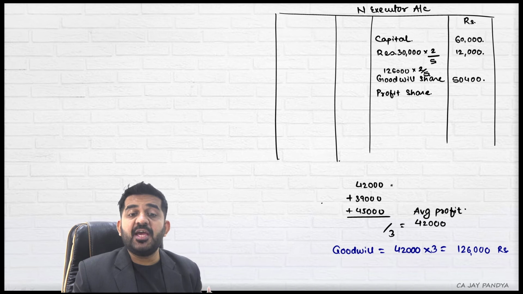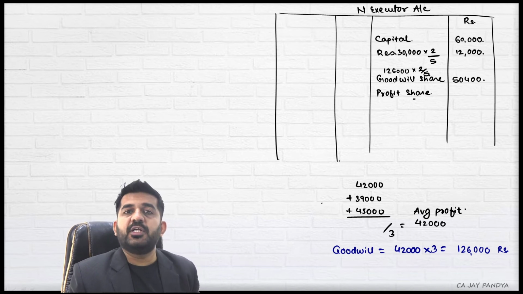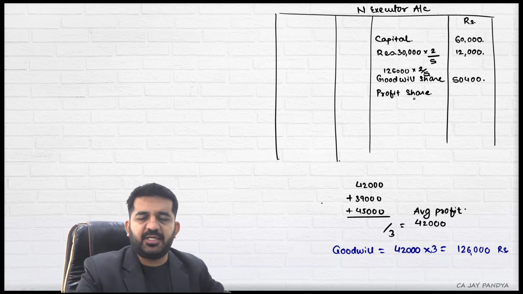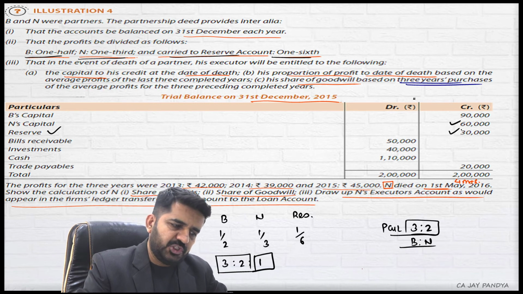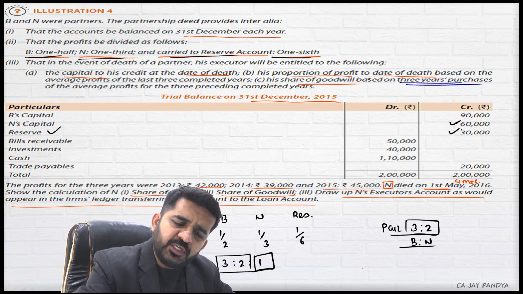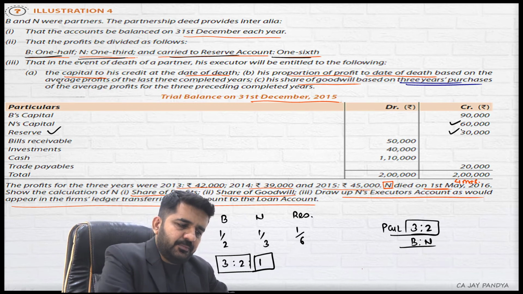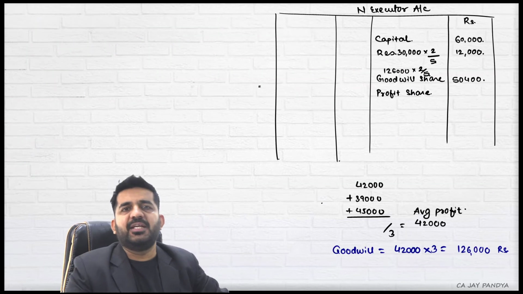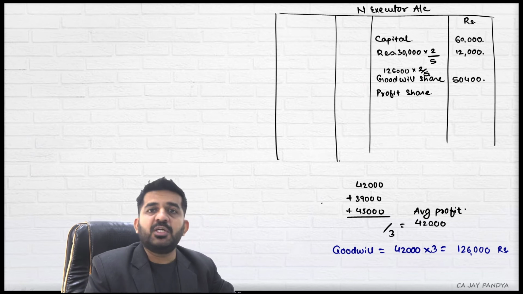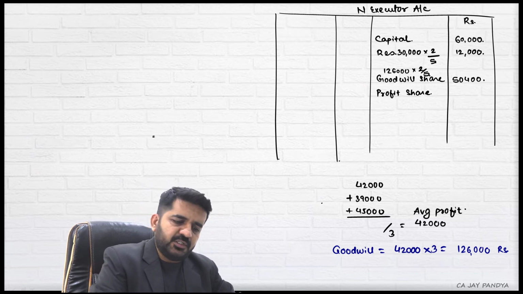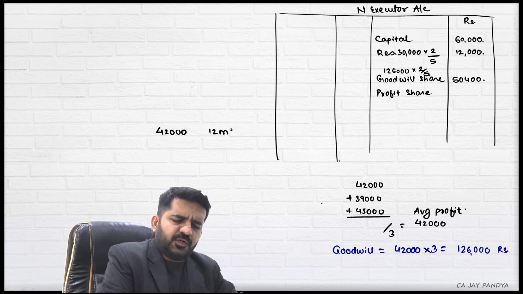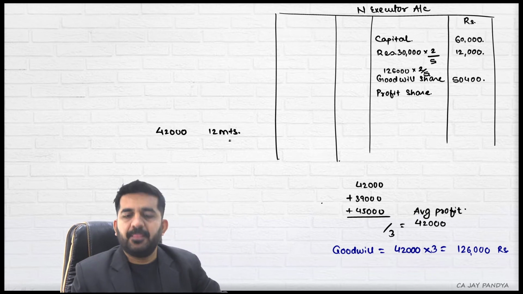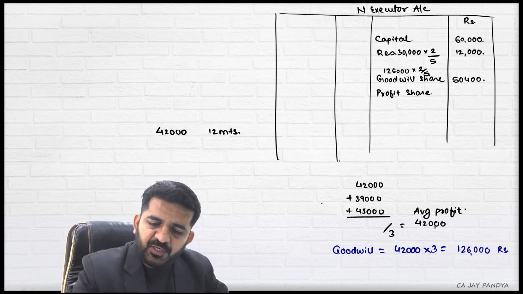His share of profit. How to find out his share of profit? Please try to concentrate on what is given in the question. The proportionate profit to the date of the death based upon average profit of last 3 completed years. What is the average profit of last 3 completed years? 42,000. So if 42,000 is the profit of 12 months, what will be the profit of this?